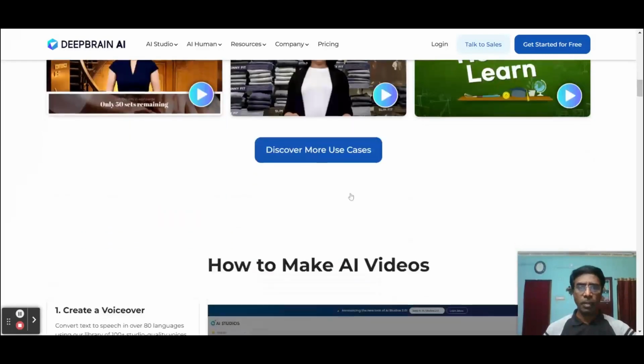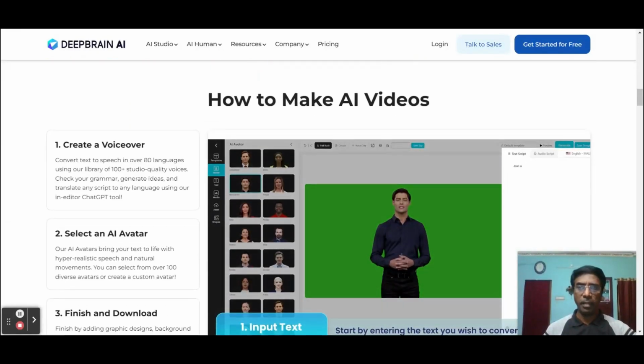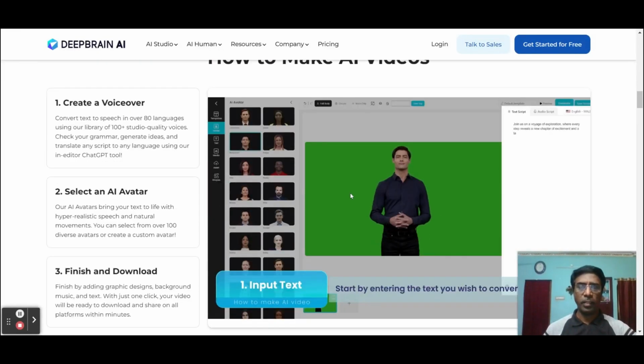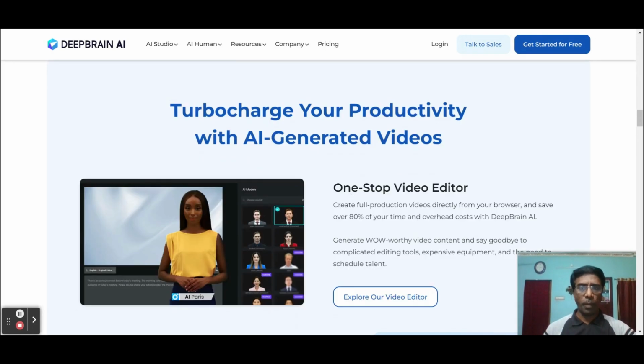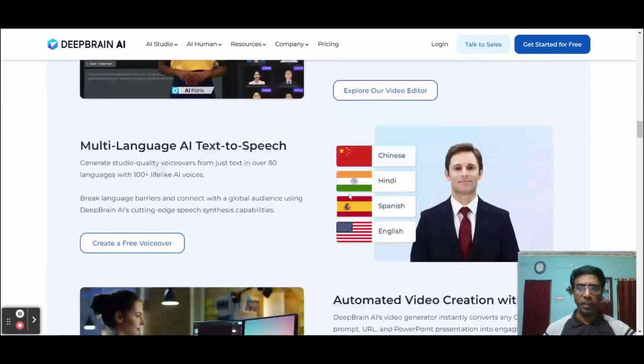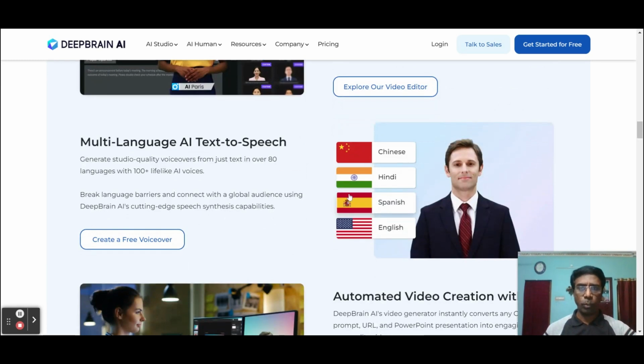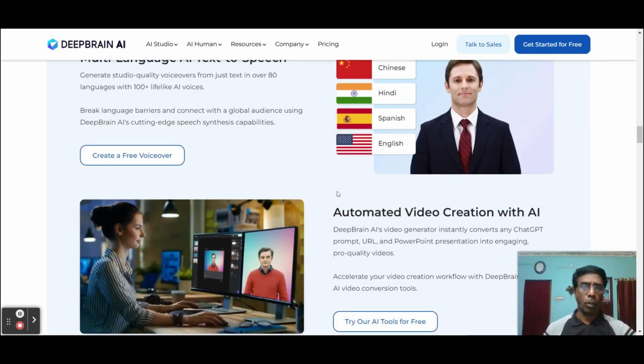Besides these options, we have many more. We can create a voiceover. We can select an AI avatar for our own video. It also provides a one-stop video editor. We can convert AI text to speech, and we can create automated video creation with AI. These are all possible with DeepBrain AI. Now let's see how to create this type of beautiful e-content video.